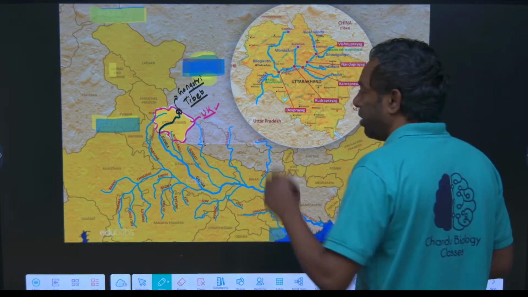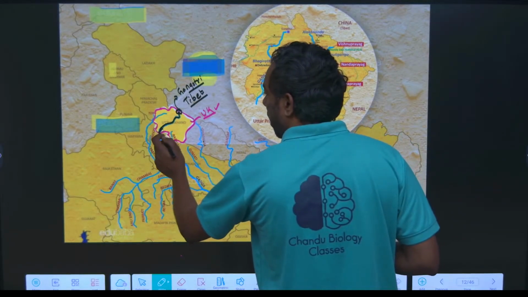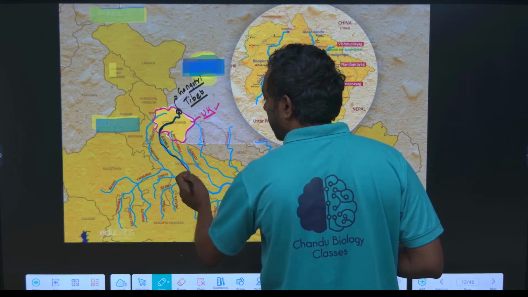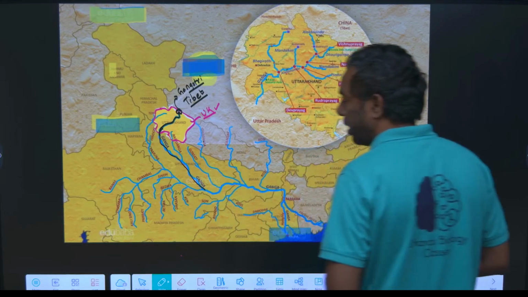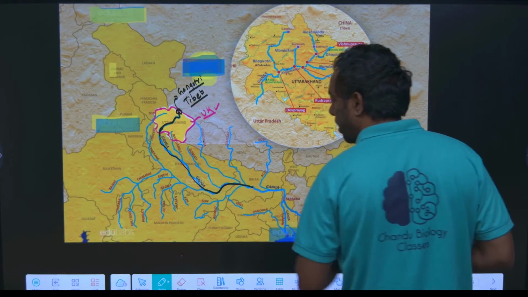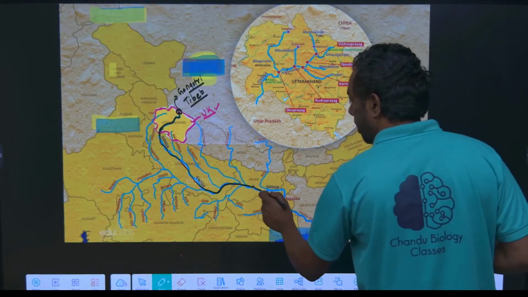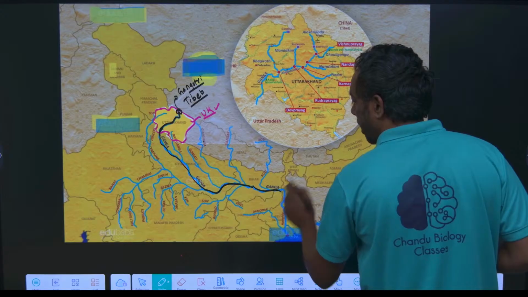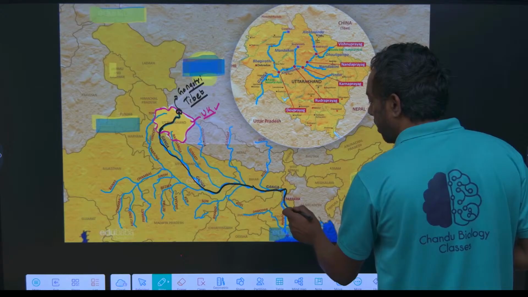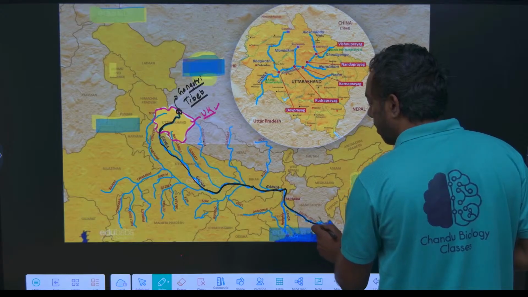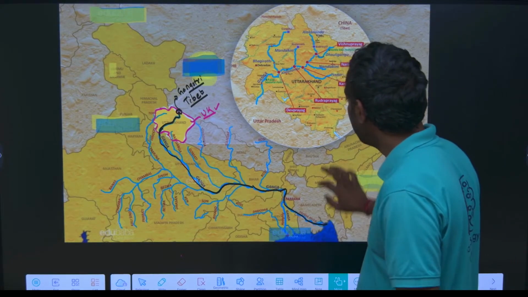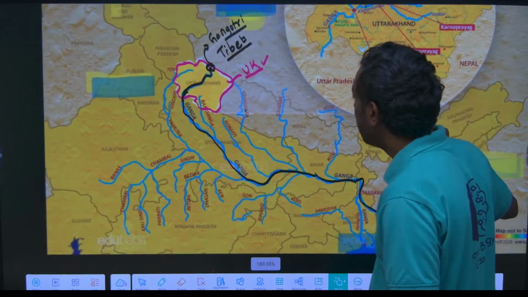From Uttarakhand it flows into Uttar Pradesh, then reaches Bihar, and finally West Bengal, and then enters Bangladesh. The beautiful path of the Ganga, guys.